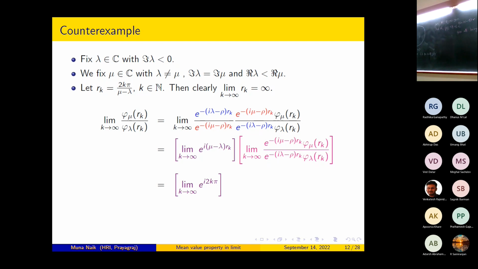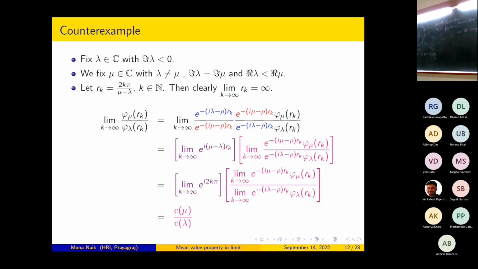And in the second part, I will push the limit to the numerator and denominator. That will be the limit as k tends to infinity of e to the power minus i(mu minus rho) Rk times phi mu Rk, divided by the limit as k tends to infinity of e to the power minus i(lambda minus rho) Rk times phi lambda Rk. But remember this thing: the imaginary part of lambda is less than 0 and the imaginary part of mu is less than 0. Now I use the Harish-Chandra estimate, which I told you. So this is equal to c mu by c lambda.